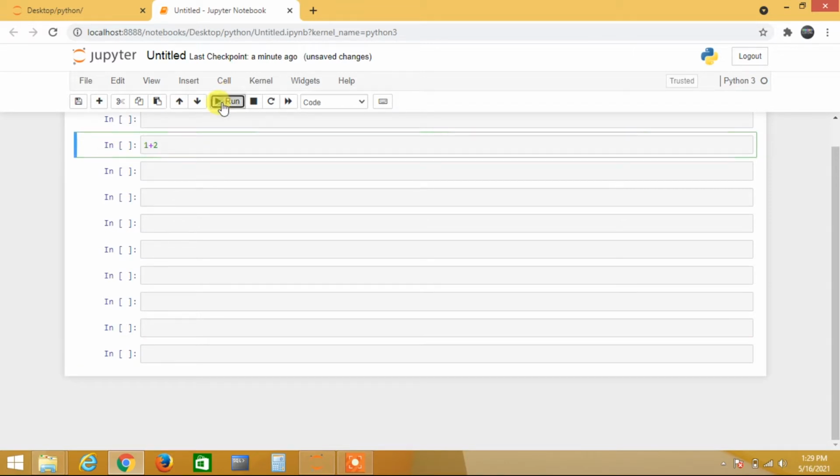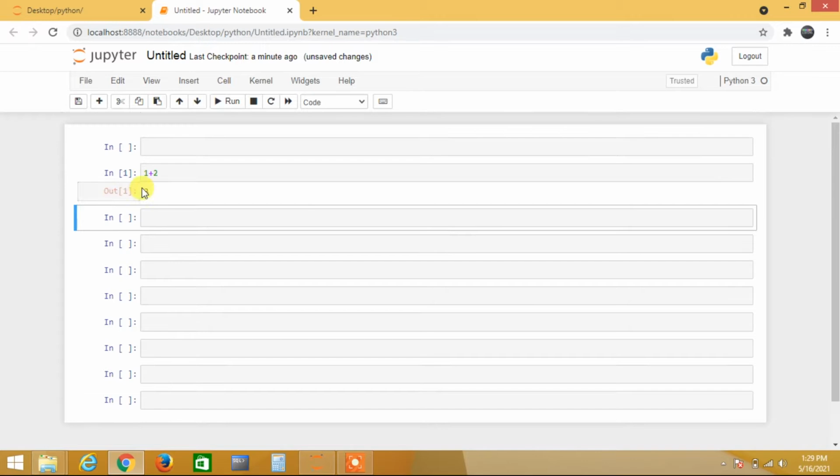If I click run, you can see my cell is running, and I get the output here, which is 1. This is the stop button. You can stop the cell, stop the running kernel, and restart the kernel, which clears the whole notebook. You can restart the whole notebook.